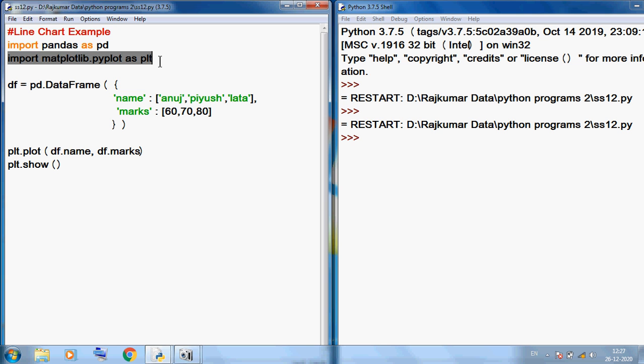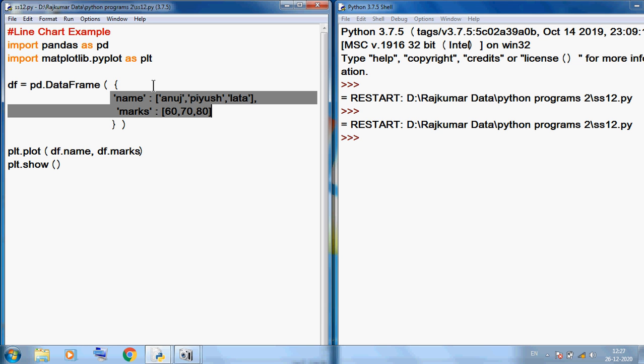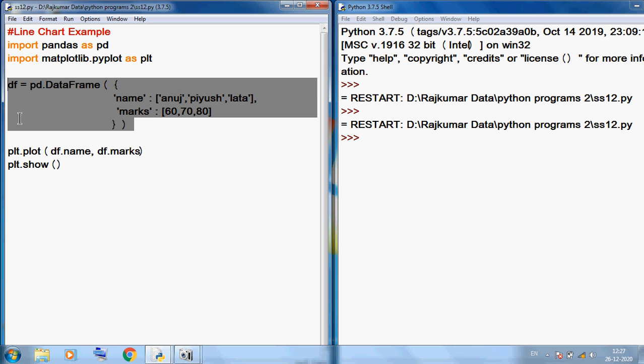Okay, and then we create our name and marks data, which we can store using a dictionary. Then the dictionary we can convert into a data frame. So we have two columns, name and marks. Anuj has 60 marks, Piyush has 70 marks and Lata has 80 marks. But I want to convert this data frame into a line chart.